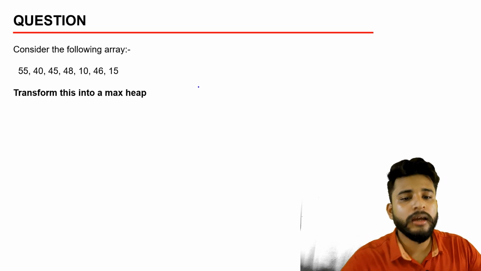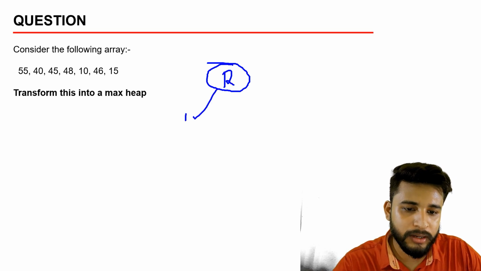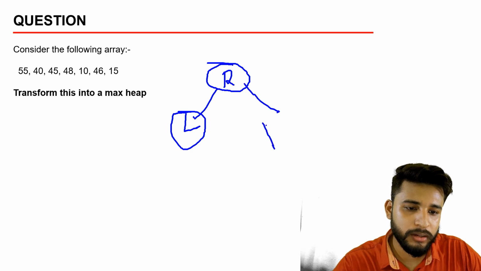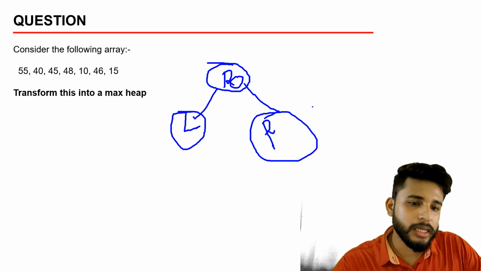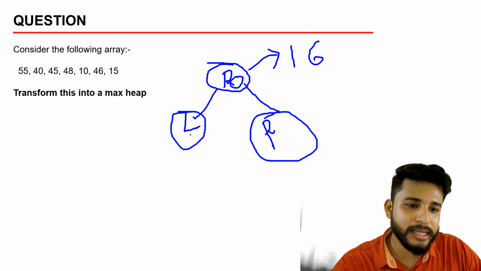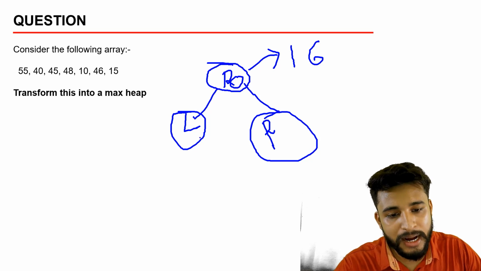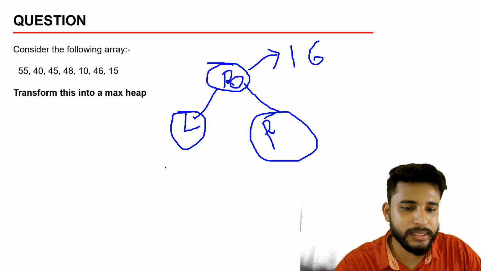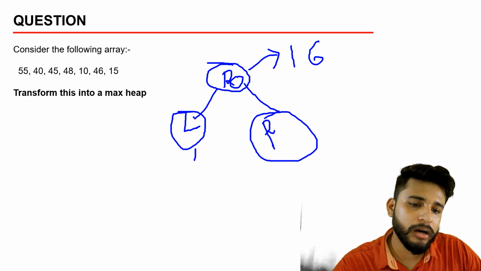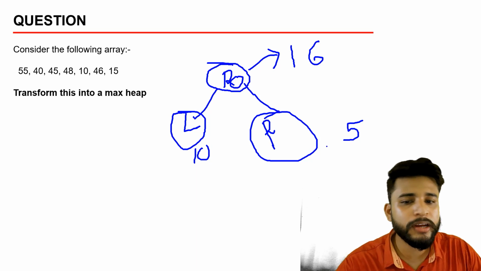Max heap. What is a heap? Suppose this is the node, the root node, then the left node, then the right node. Okay, so what is a max heap? If the root is 16, then the left and right numbers will both be less than the root node. If the number is 16, then here can be 10, here can be 5. That is the basic thing that we need to figure out.